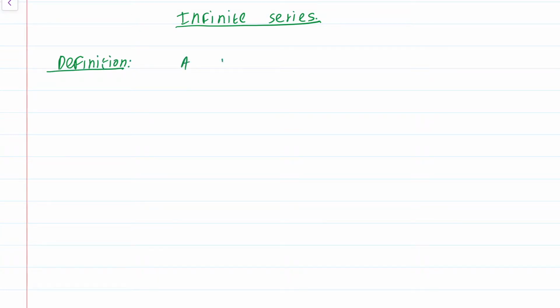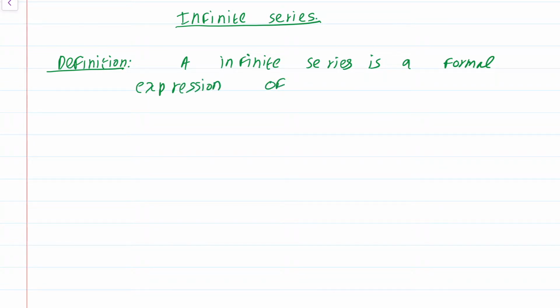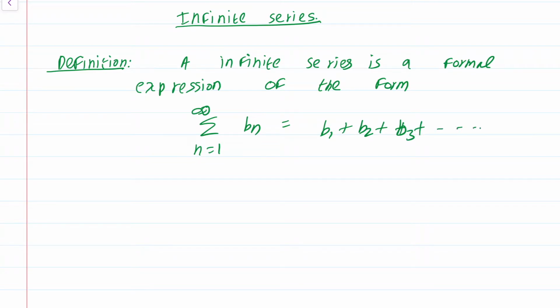An infinite series is a formal expression of the form summation n equals 1 to infinity bn, which we also write as b1 plus b2 plus b3 and so on.